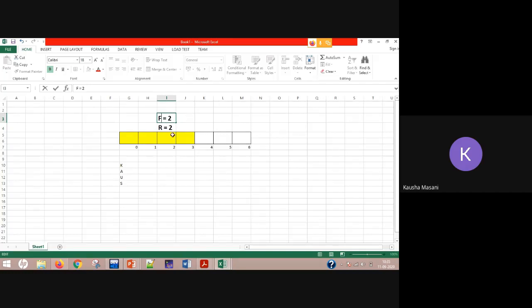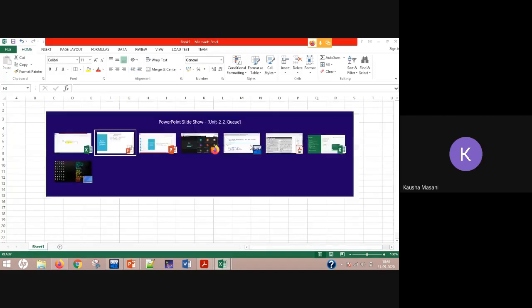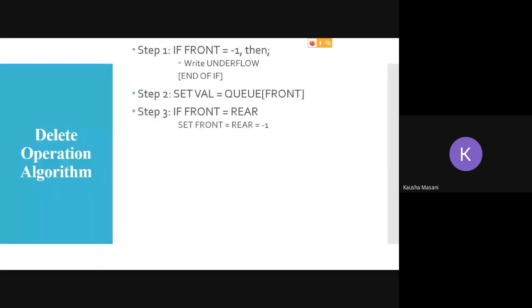You can see that the queue is empty, so we are going to reset both of them back to -1. They are no more pointing at this index, but are back at -1, because the queue was empty. So if front is equal to rear, you set front and rear both to -1.